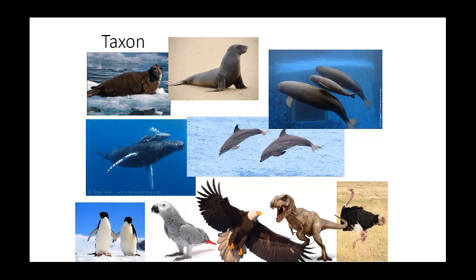If you look at the differences between a seal and a sea lion, well, they're very similar. So they could probably be in the same genus, probably the same family, but they're not the same species. They're just 2 different ones. How? Well, there's a behavior they exhibit that really helps separate them. It's easy to tell a seal from a sea lion, especially if you see them swimming. A seal, when he swims through the water, pushes with his back legs and steers with his front. A sea lion pushes with his front legs and steers with his back. So that behavior is opposite for them. Because some seals do look like sea lions, and some sea lions do look like seals. But the easiest way to tell is, how are they moving through water?